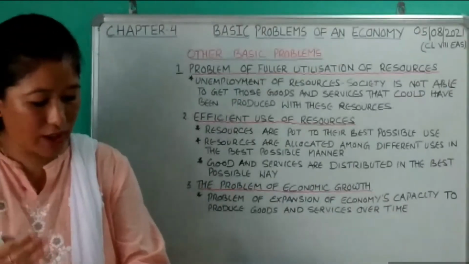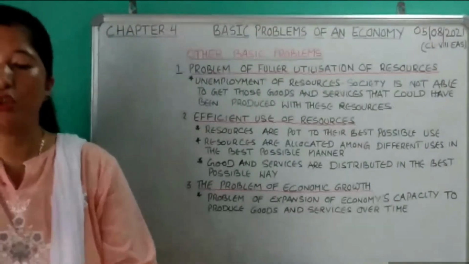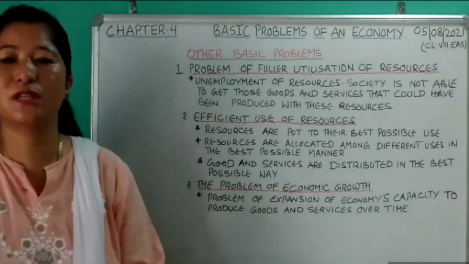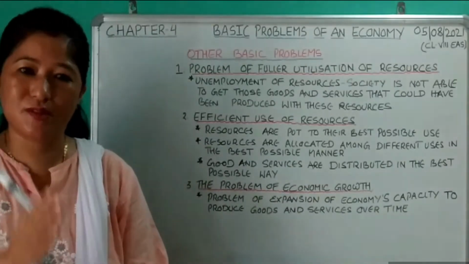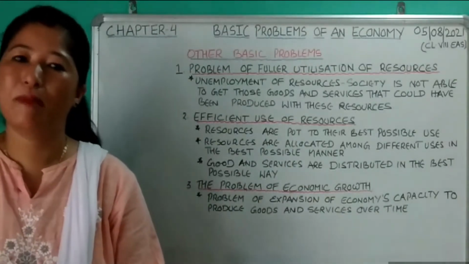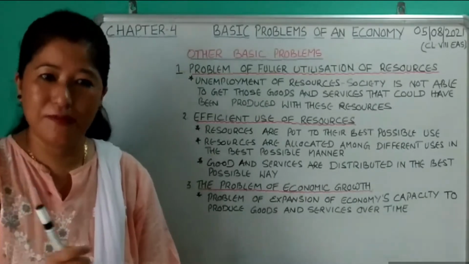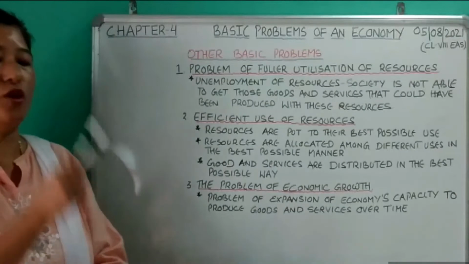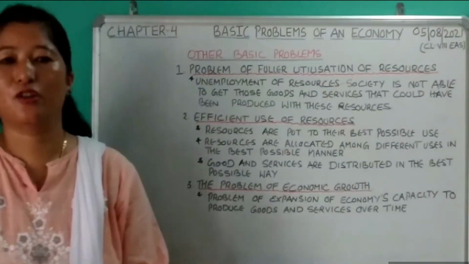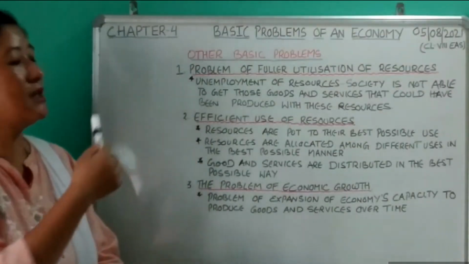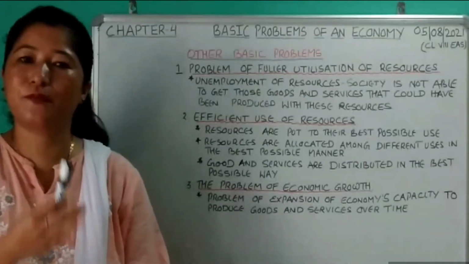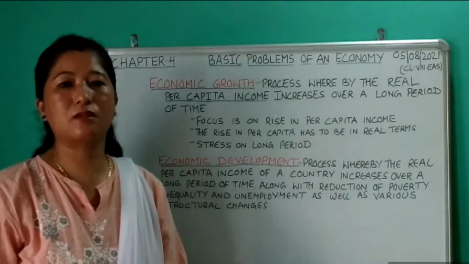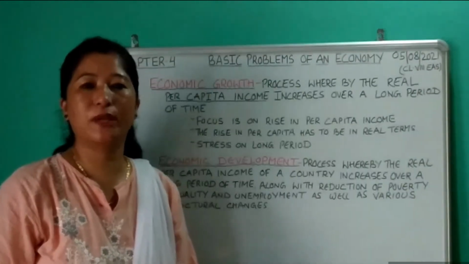And second, by putting those limited resources to the best possible use, that is, increasing their efficiency. In that way, an economy can overcome this problem, and it can lead to economic growth. So these are the three basic problems faced by an economy. Now let us see the meanings of economic development and economic growth.